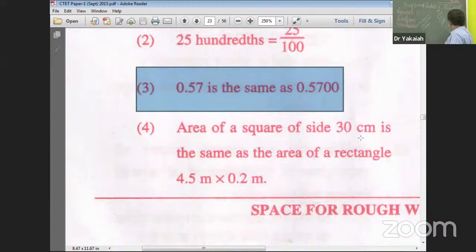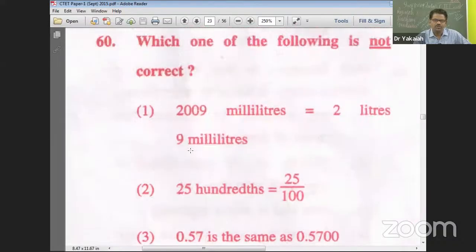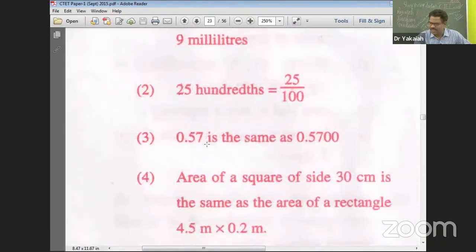30 into 30 is 900, and 9,000 has come. Same it has come. So this is not the one, which is not correct. So it is this, the fourth. So option number 4 is the answer.